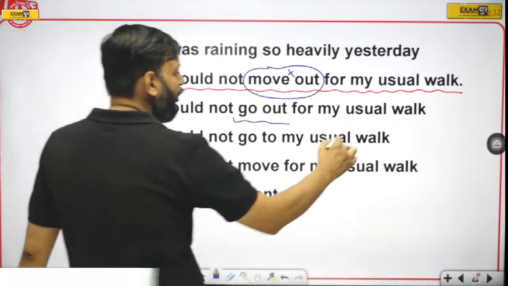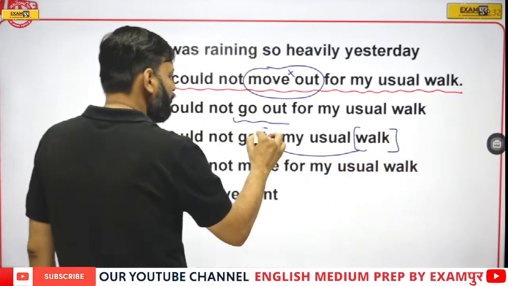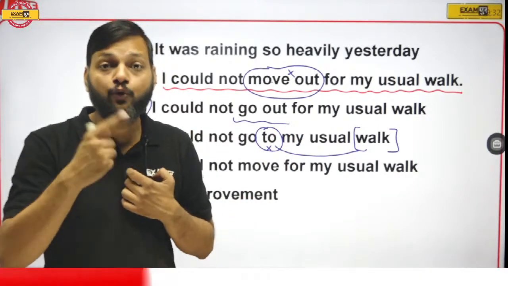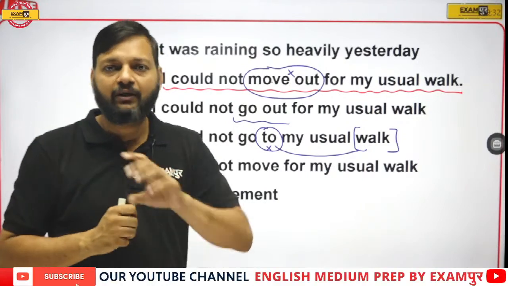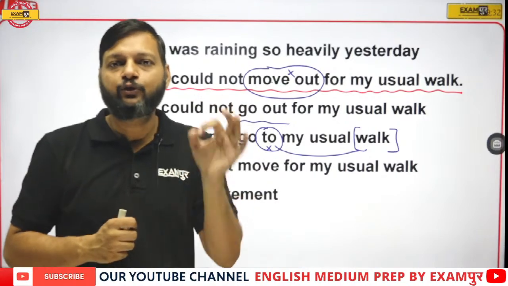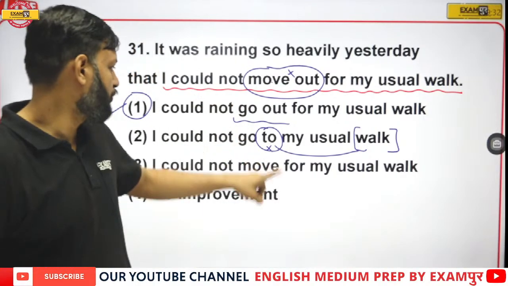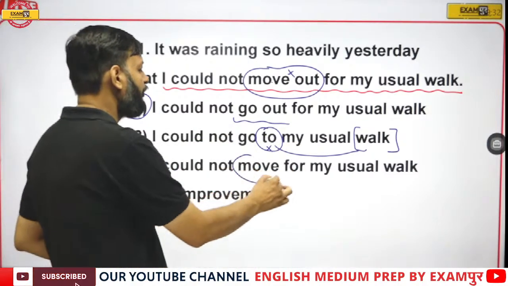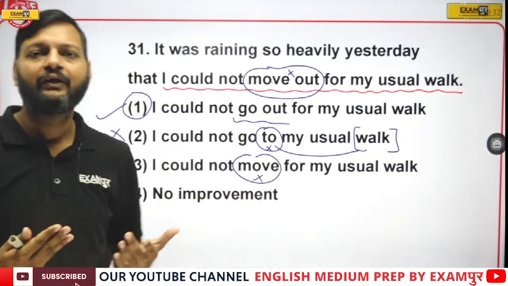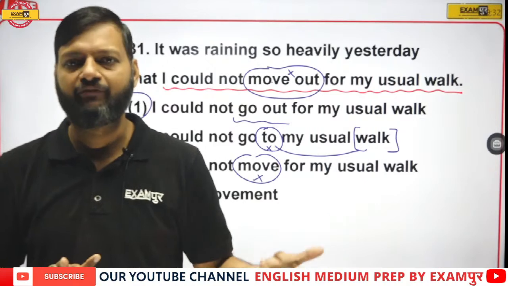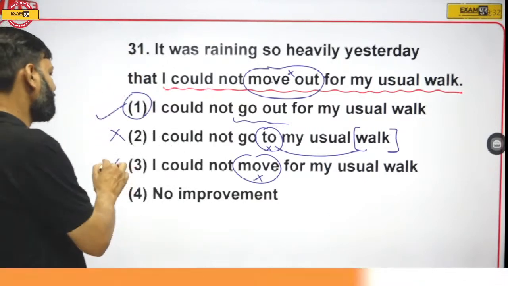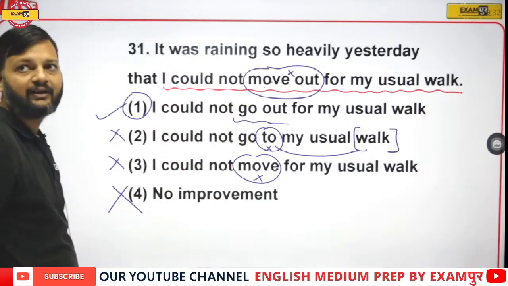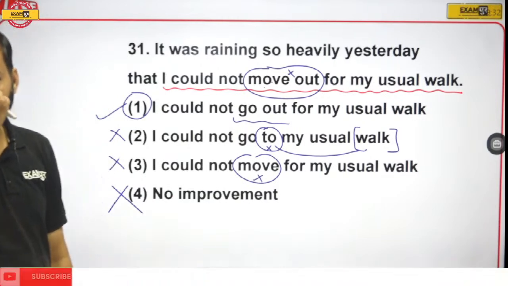With walk, we cannot use the word to, because to is used when we refer to a place. For example, I am going to a market, I am going to a school. But walk is not a place, it is a purpose, and to show a purpose we use for. So to cannot be used. That's why I eliminate option number 2. "I could not move": as I said, the word move cannot be used because move doesn't mean going somewhere. So eliminate option number 3. And in the last option we have the word move, so no improvement cannot be the answer. So option number 1 is the right answer.